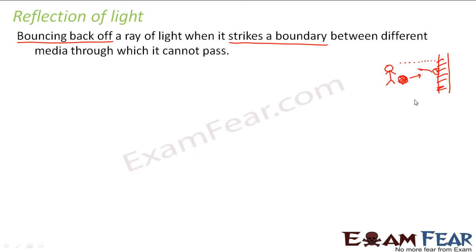Similarly, when a ray of light falls on a boundary through which it cannot pass, it bounces back. This phenomenon is known as reflection of light. So if somebody asks you what reflection of light is, you really don't need to memorize the definition at all. It is just bouncing back of a ray of light when it hits a boundary between two media through which it cannot pass.